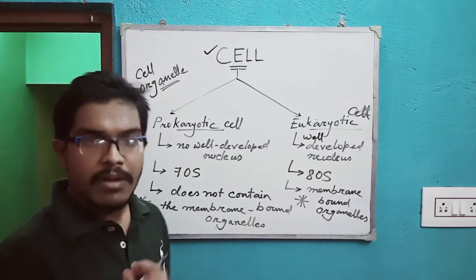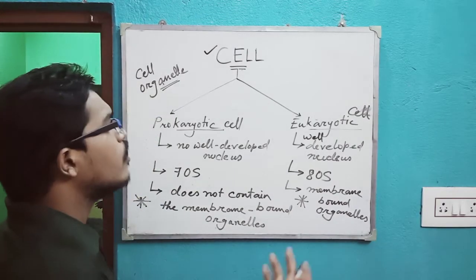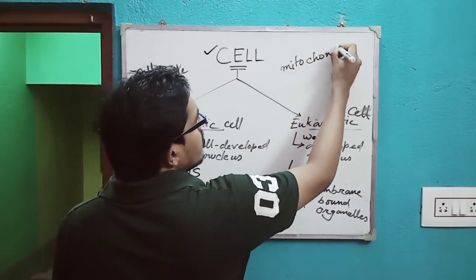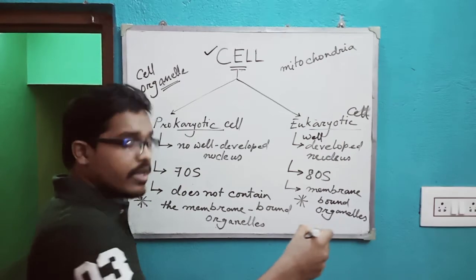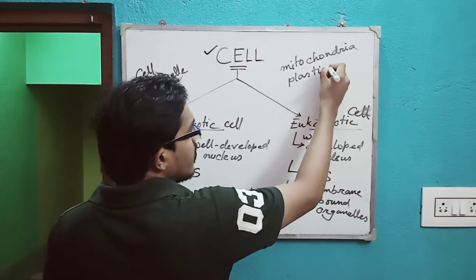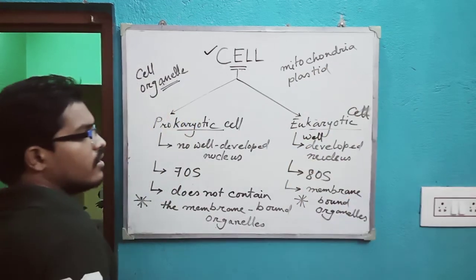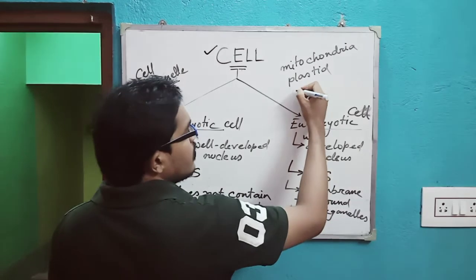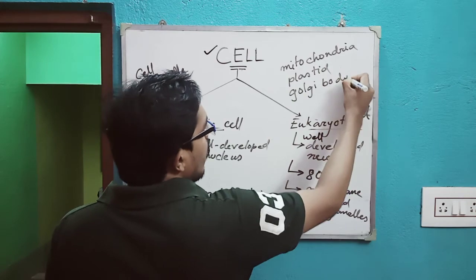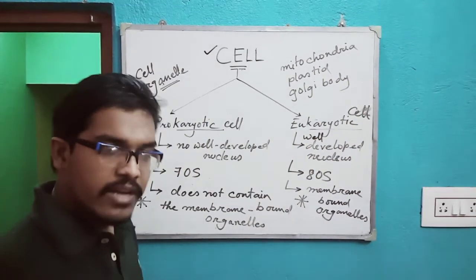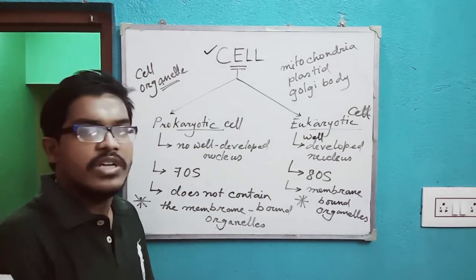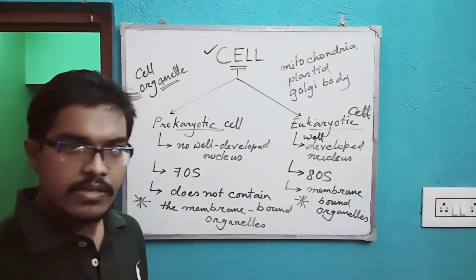And what are the examples of membrane bound organelles? We can say mitochondria, which we can call the powerhouse of the cell. Now there is plastid, which can also be called a membrane bound organelle. There are several types, like the Golgi body. This is also a membrane bound organelle. So overall, there are many membrane bound organelles present in the eukaryotic cell, but in the prokaryotic cell there is no trace of membrane bound organelles.